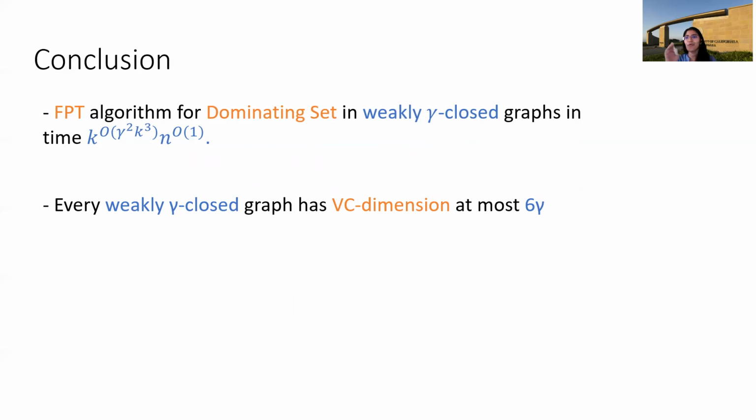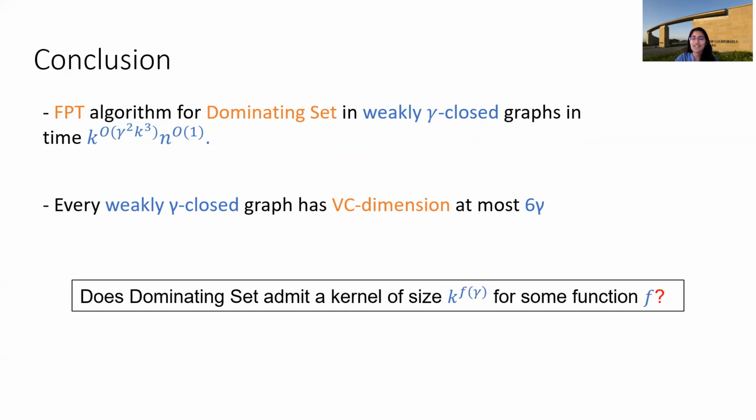One interesting open question in this domain is whether dominating set admits a polykernel for fixed gamma. That is, whether dominating set admits a kernel of size k to the f of gamma for some function f.